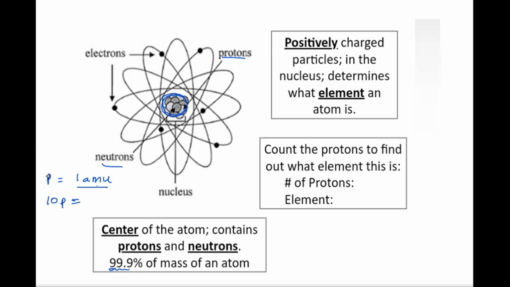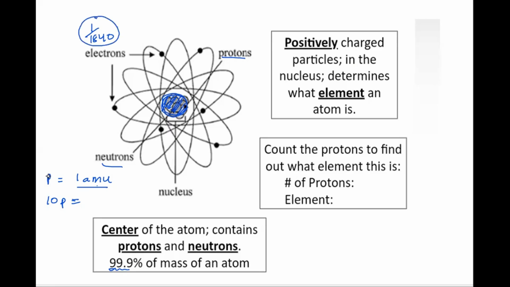So there is a bulk present in the nucleus, because in the nucleus you have the protons and neutrons combined. And electrons, we already know, are an 1840th part of a proton. This much is the mass of one electron.